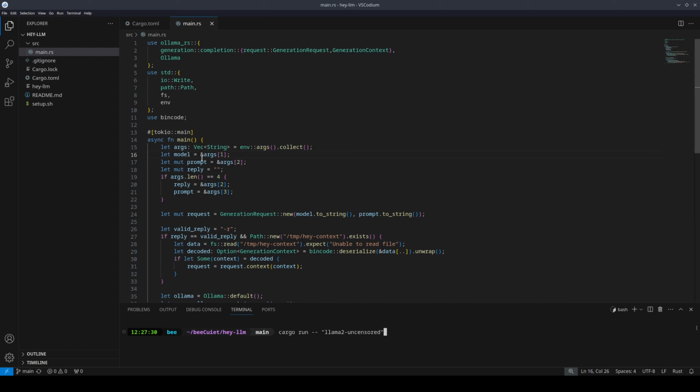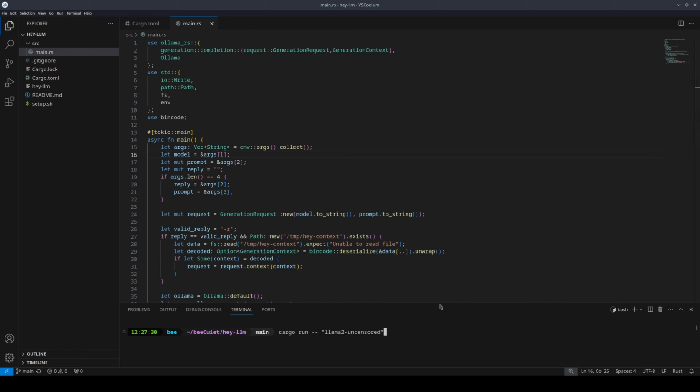And we have an ampersand here, which means model should be assigned to the address of args1. And that sounds a little weird if you're coming from Python, JavaScript, Java, or anything else, because it is. In Rust, you can't copy over a string. What you can do is copy over the location in memory where that string is stored and assign it to a variable. So basically what this is saying is assign model to be the location in memory where args1 is, which if we know what args1 is from here, it's llama2 uncensored, and this is the string that is stored in the piece of memory that we're declaring to model.